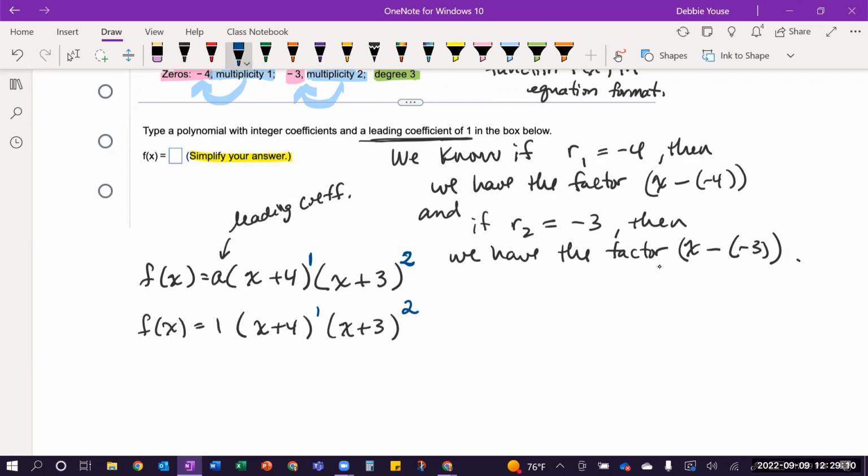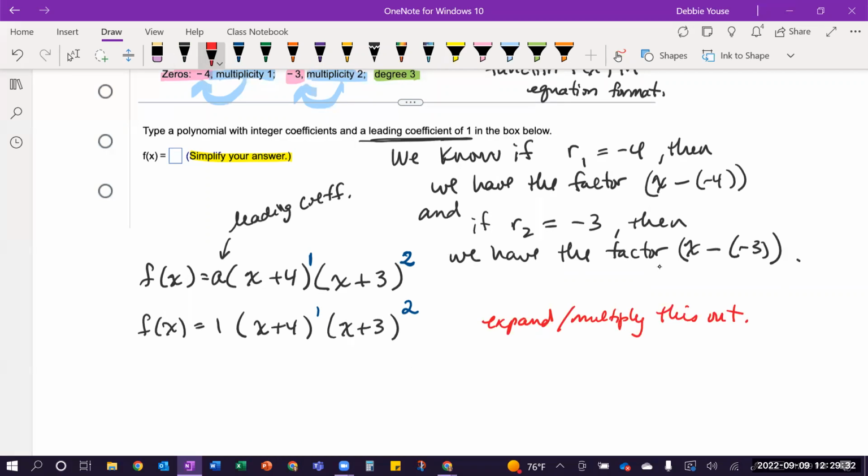And it says to simplify your answer. So what this means is I need to expand or multiply this out, okay? And once I have it multiplied out, I'll be able to verify if my degree matches and is 3 or not, okay?